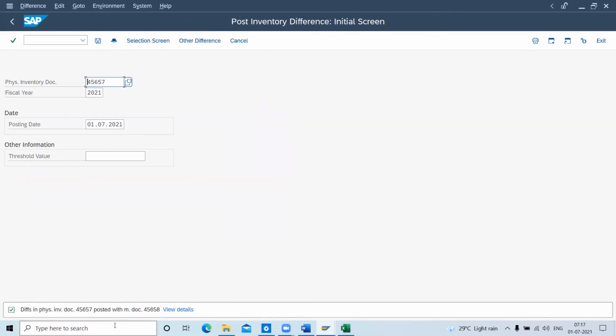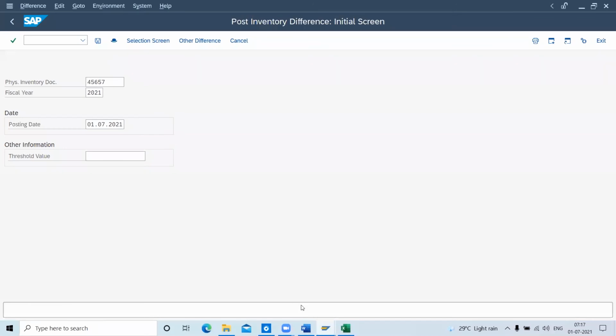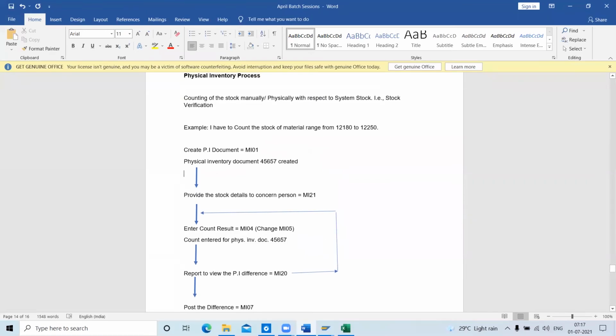Now it's posted. You can see two documents generated: the original document and another document. Why was this other document generated? Because we had some physical differences, an inventory difference for two items. That's why it posted other documents, and that will also come into this picture. So these are all the activities we have done for the physical inventory.